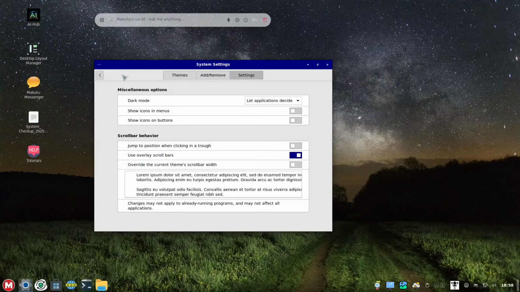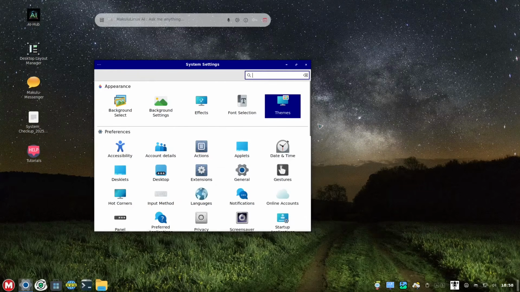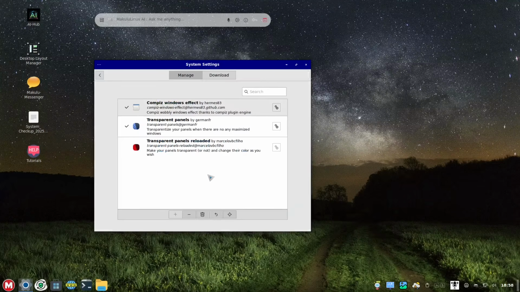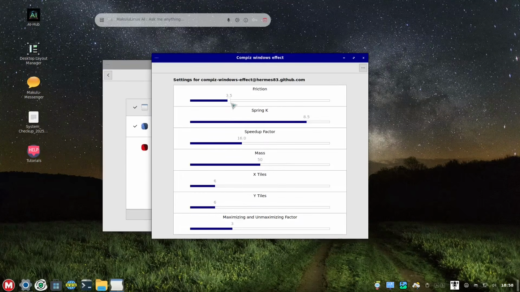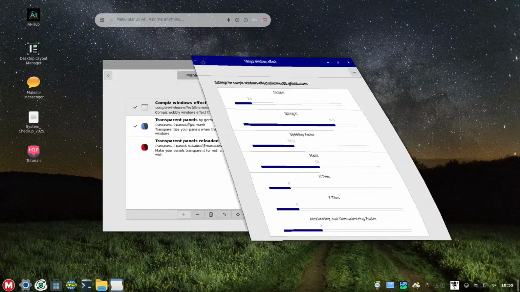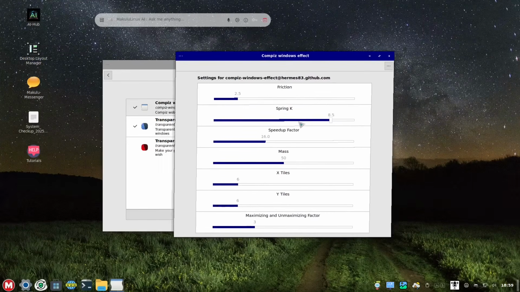And of course the settings right here for the system. And if you want to have some extension right here, just like the wobbly thing on this one, right? So you could also adjust that one whatever you want. If you want to have a little bit less friction, like that, less friction.